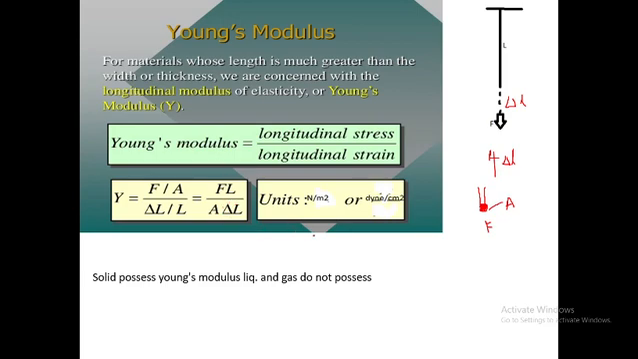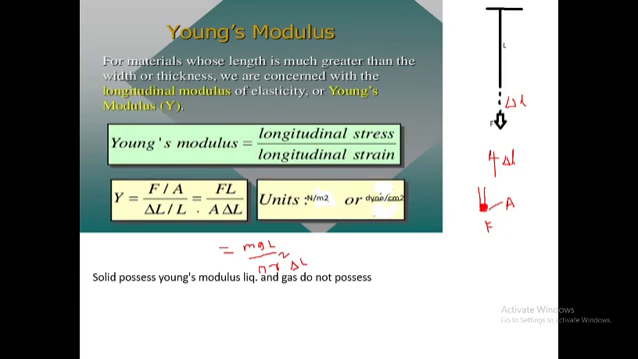Suppose F is mg, so the equation can be modified like this: mg L divided by, if R is the radius of the wire, the cross-sectional area is pi R squared, into delta L. So this is about Young's modulus.